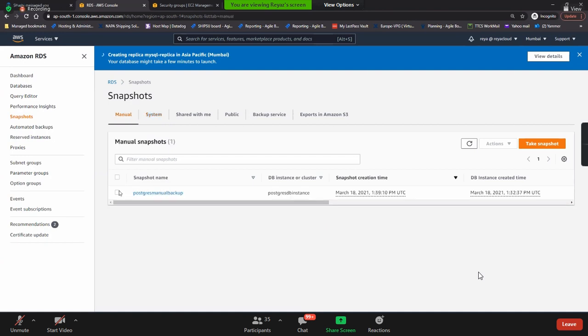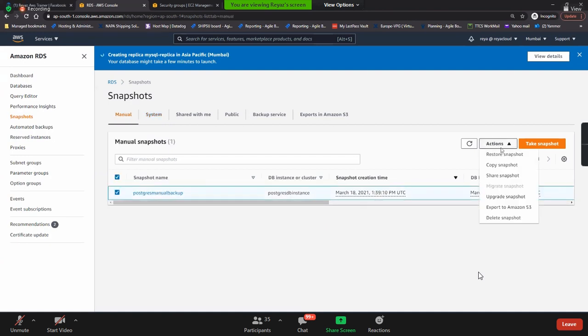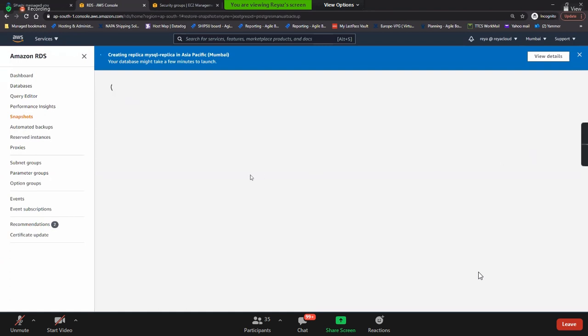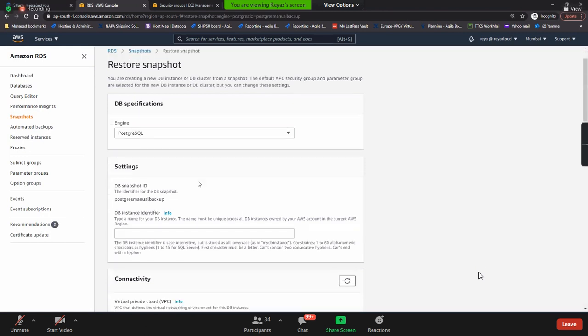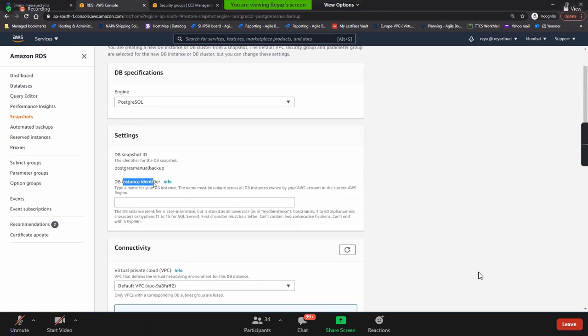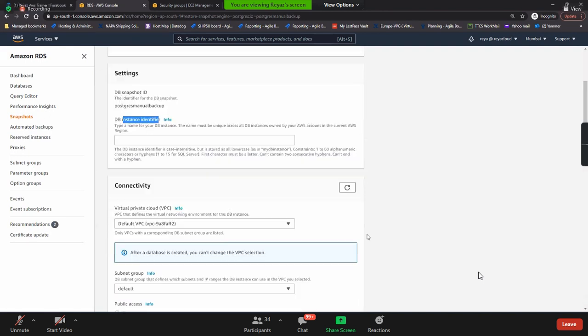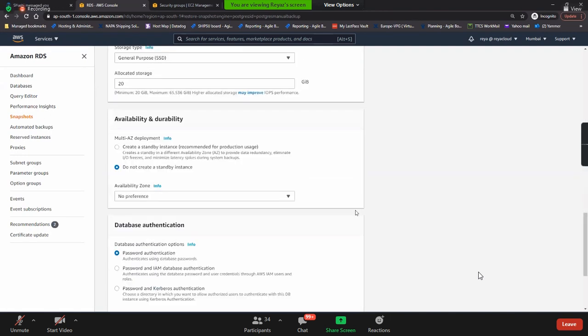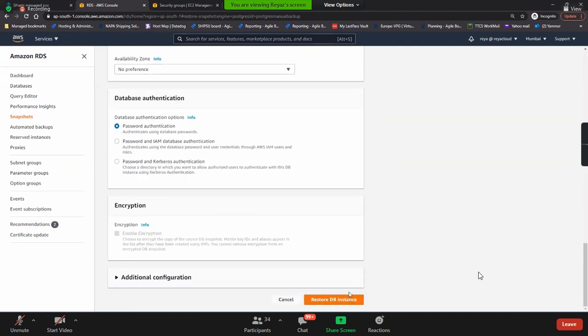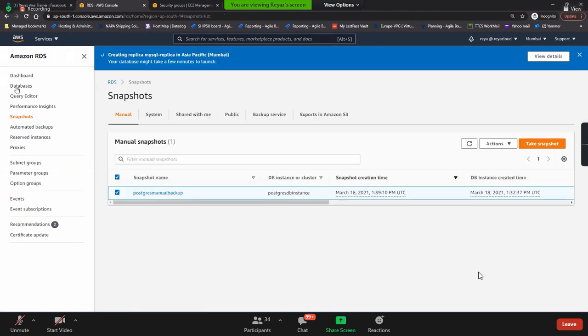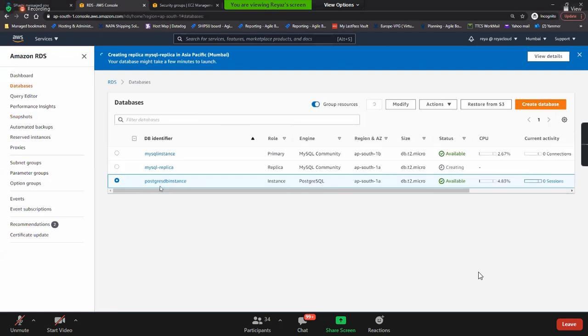Guys, now let us select this and see what options it has. If you want to restore a database from this snapshot, click on restore. You will get the same options again. But remember, whenever restoring it, you need to give the instance identifier here, give the new name, and then the same options. Select the same options and click on restore DB instance. Everything will be restored with the new identifier name here.